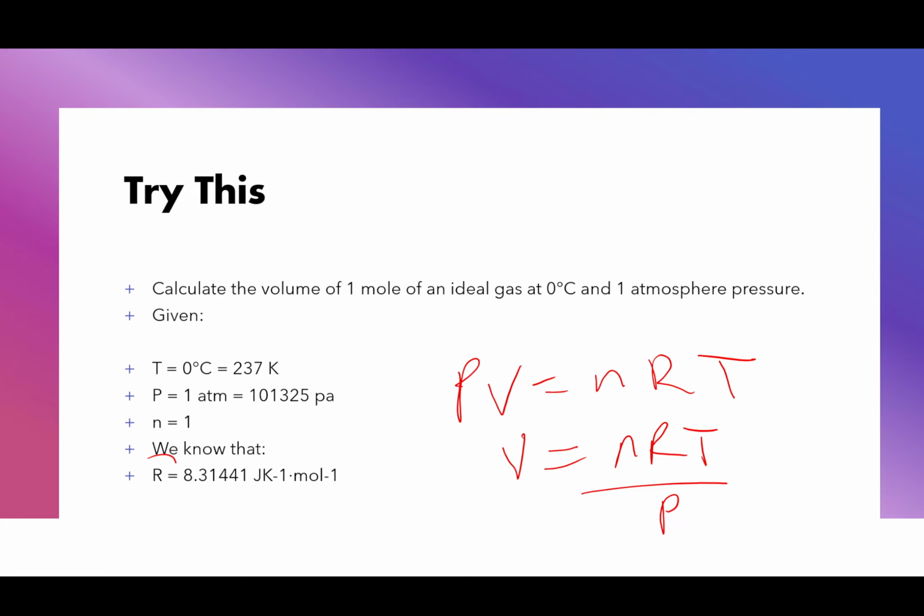One thing to note as well: within the Caribbean, we tend to use kilopascals, so we can use kilopascals for pressure. Your n must be in moles, of course, your temperature must be in Kelvin, and your R always has that constant unit of joules per Kelvin per mole. Once you do this, you must be able to find the volume. So can anybody let me know the value for the calculated volume of 1 mole of the ideal gas at 0 degrees Celsius and 1 atmosphere? What's the answer that you got?